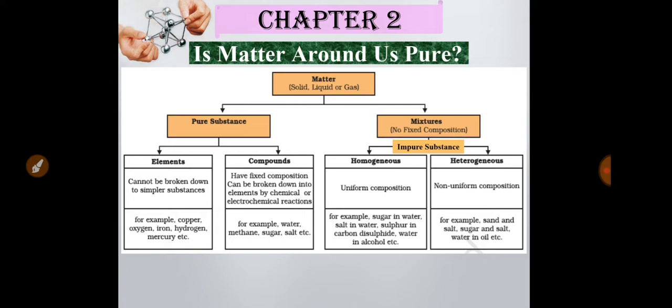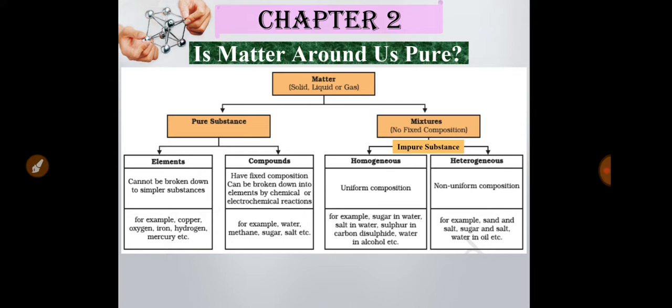So in the hydrogen element only hydrogen atoms are present, in the oxygen element only oxygen atoms are present. So you cannot separate hydrogen atoms because only one type of atomic species is present. So these are the examples of elements.